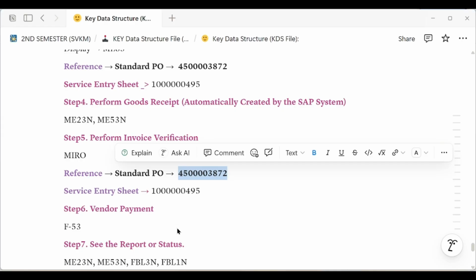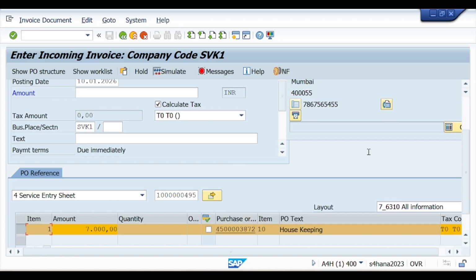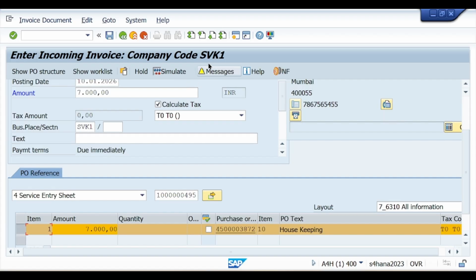Enter your service entry sheet number. So this is my service entry sheet number. If I go with this service entry sheet, the system accepts. Here you see the same 7,000 price is coming, and when I enter the 7,000 price in the amount field, you can see the system automatically accepted.